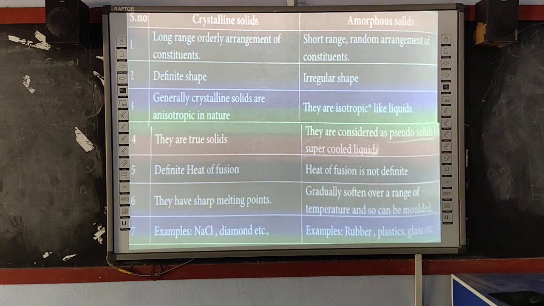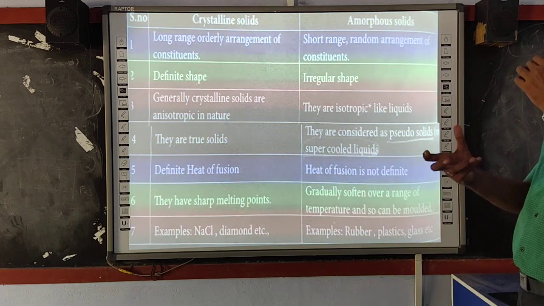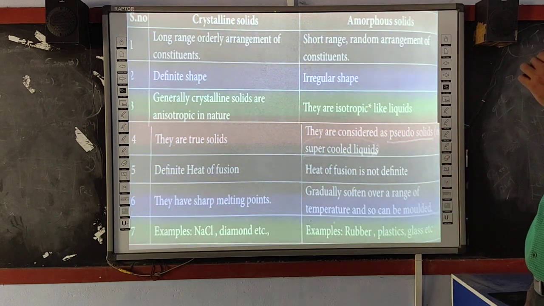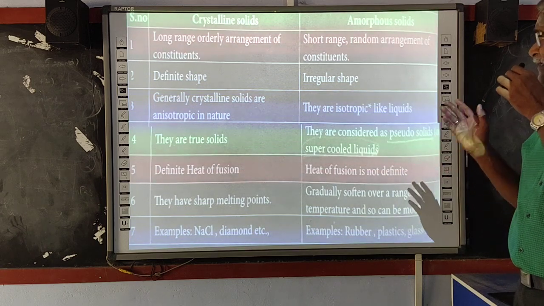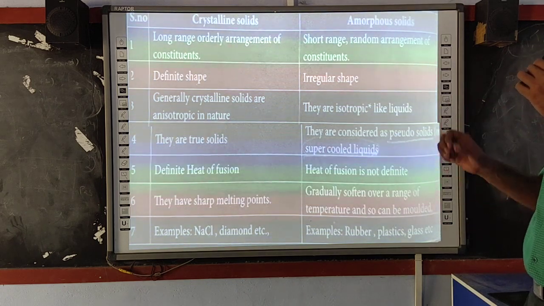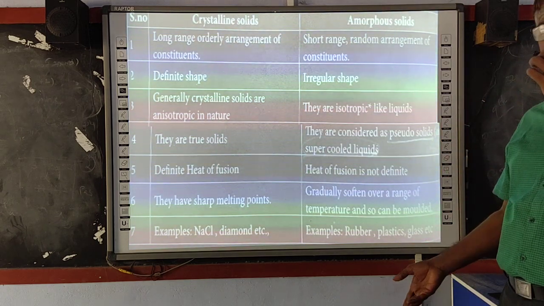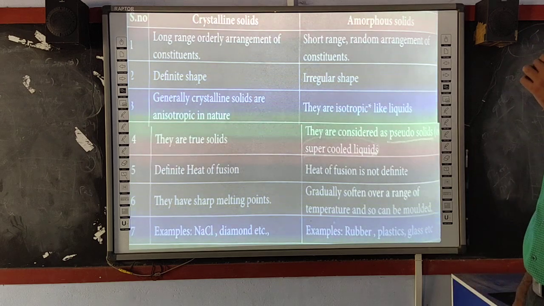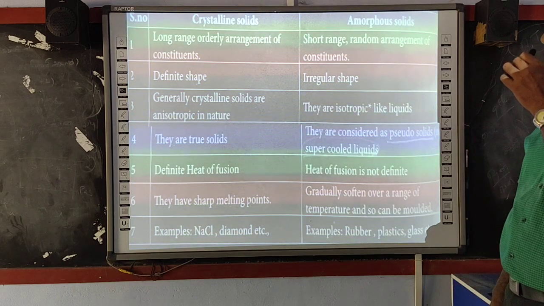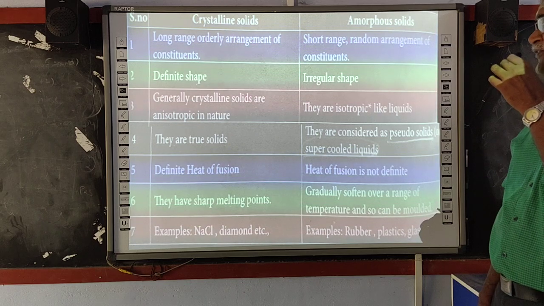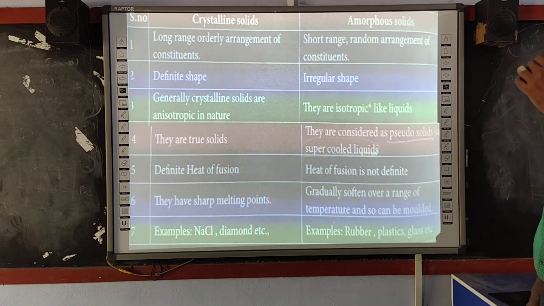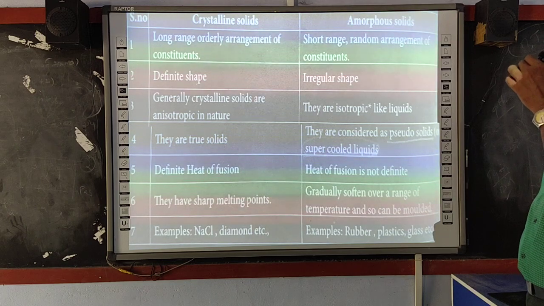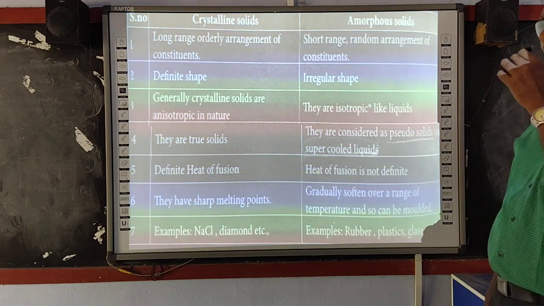Whereas in the talcum powder, in the face powder, they are having very short range, random arrangement of constituents. And then the face powder are irregular in shape, whereas our solids are regular or they are having definite shape. The crystalline solids are anisotropic in nature, whereas amorphous solids are isotropic in nature, like liquids.